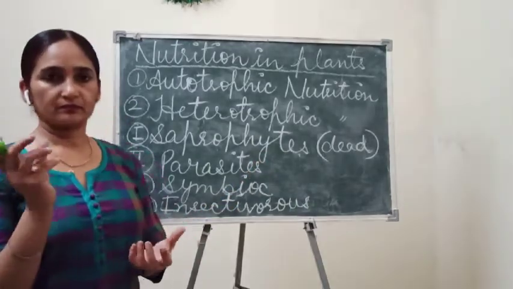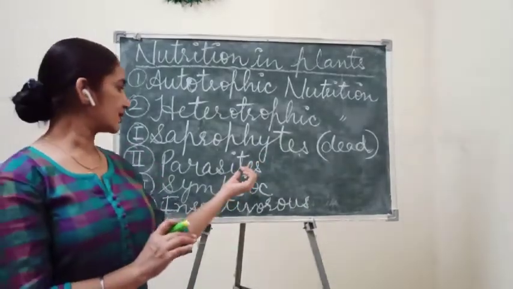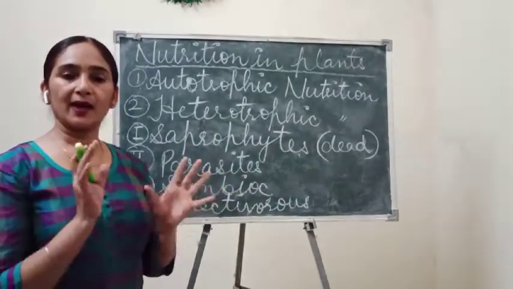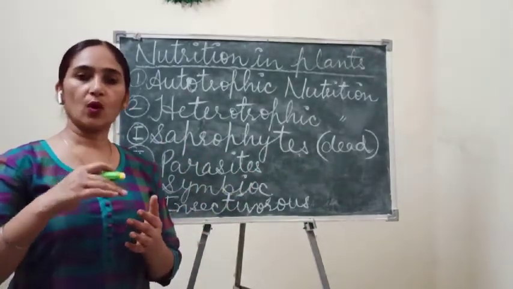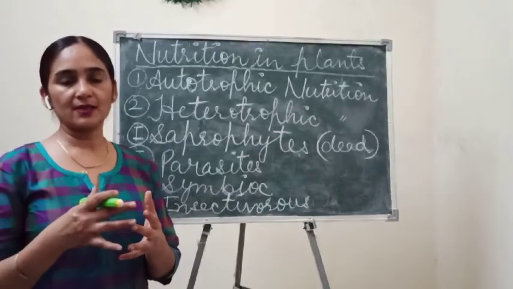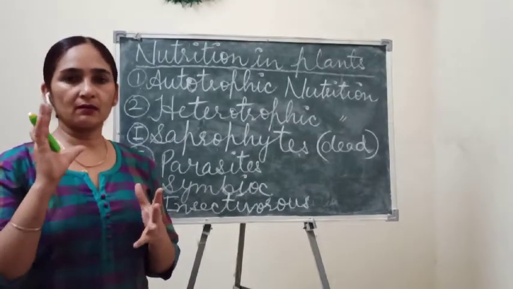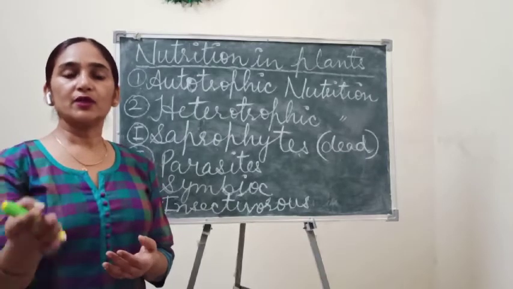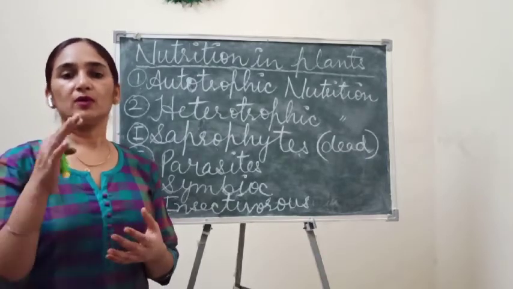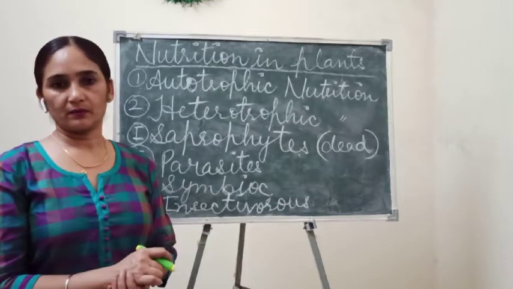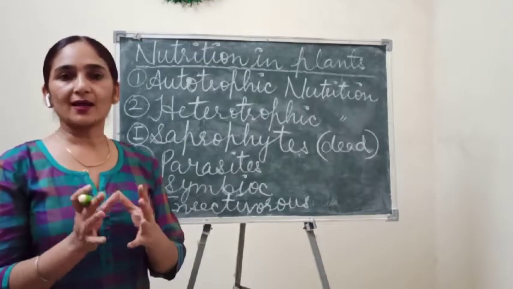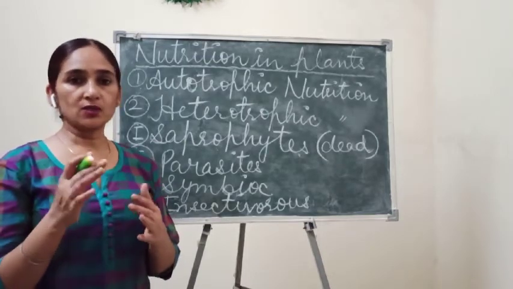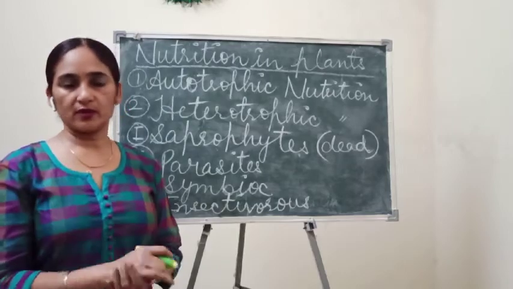Its English name is cuscuta, and the cuscuta plant always grows on other trees, and that cuscuta plant, or amarbel, gets nutrition from those host plants. It means trees are the host for them, and cuscuta is a parasite for those trees.